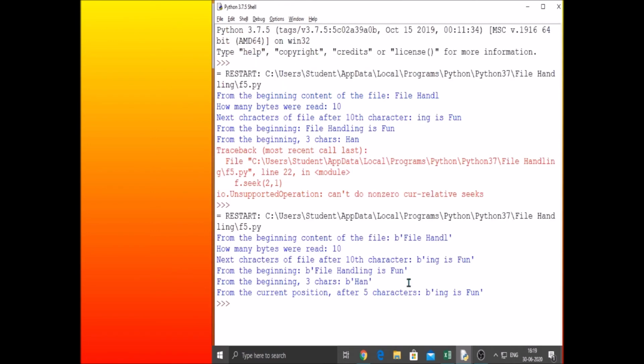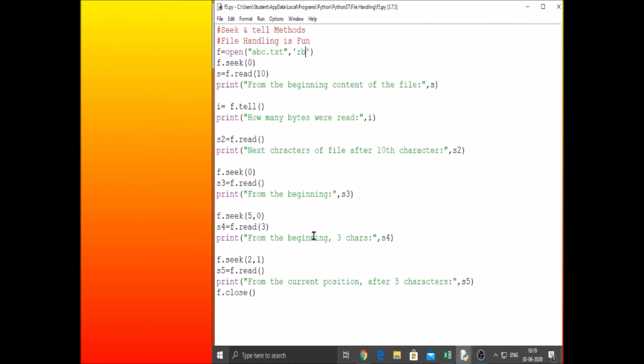Now you can see it is opened in binary mode. After reading 3 characters from the beginning, 1 indicates from the current position, whereas 0 is from the beginning.